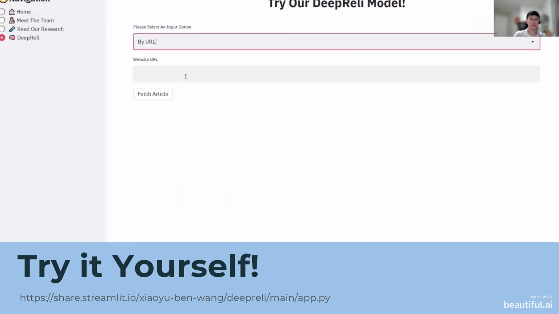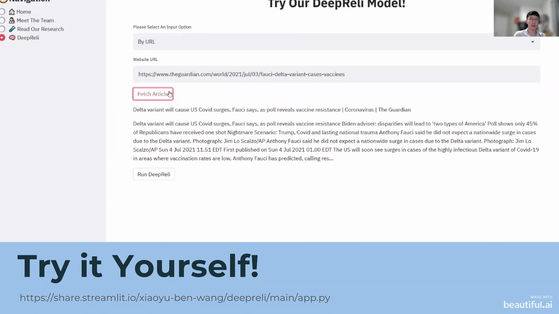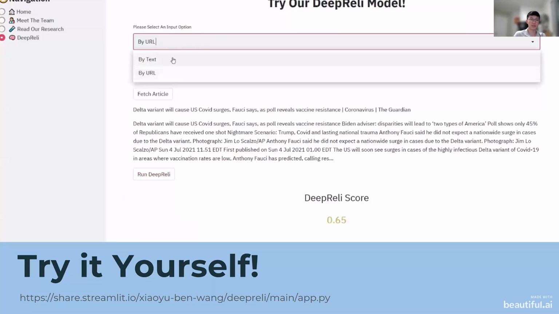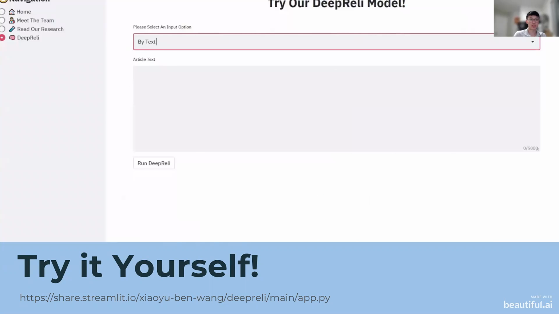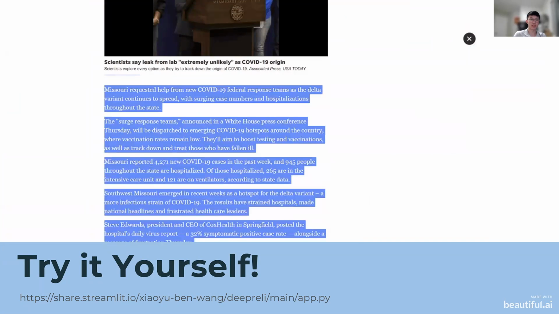In summary, we developed a deep learning model called DeepReli that can distinguish between reliable and unreliable articles with an accuracy of 92%. We also conducted an exploratory analysis of the engagement, sentiment, and text. DeepReli gives immediate feedback on the predicted reliability of the text, which we hope will support decision-making when reading news online.